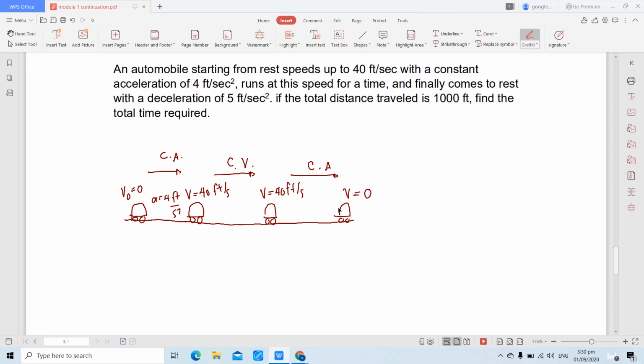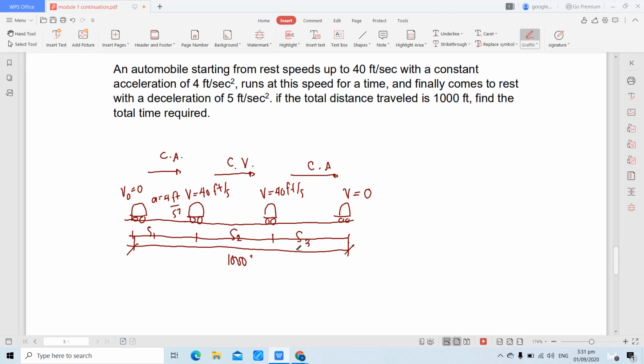So, meron tayong i-analyze na tatlong motion ng ating automobile. And the total distance traveled is equivalent to 1,000 feet. So, let this be S1, displacement for the first motion. S2, displacement for the second motion.